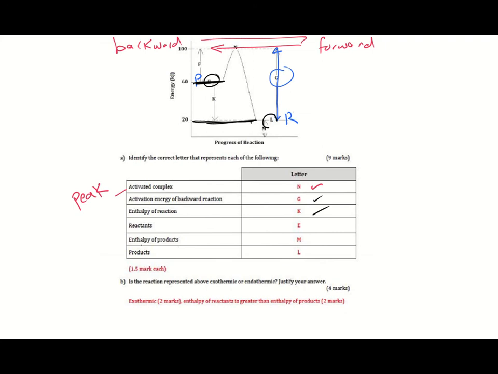Okay, the products themselves are L. Take care, N here is the enthalpy of the product. In order to form this product, the enthalpy of product is this value from 0 to 220.